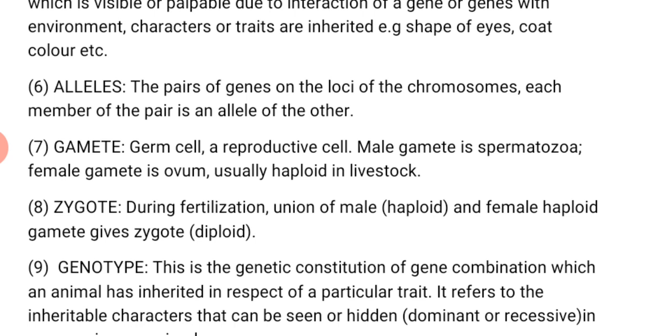Zygote. During fertilization, the union of the male haploid and the female haploid gives rise to what? To the zygote. You get it now? The zygote is diploid. Haploid from the father, haploid from the mother, to form the zygote.